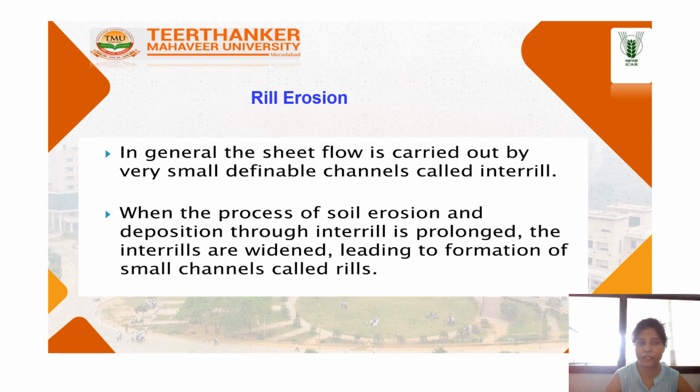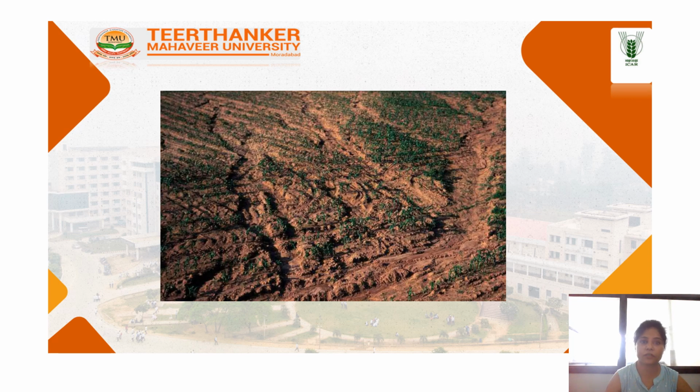And lastly, rill erosion. Rill erosion is the formation of very small detachable channels called rills, when the process of soil erosion and deposition through the rill is prolonged. This figure shows the rill erosion, which occurs when water flows over a hill and cuts shallow channels into the topsoil. The rill cannot be mended when more water flows through it, and it forms gullies.